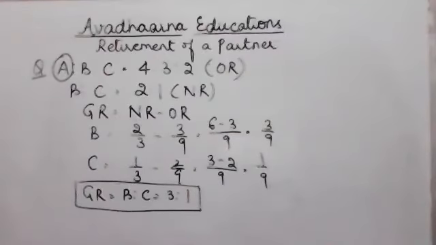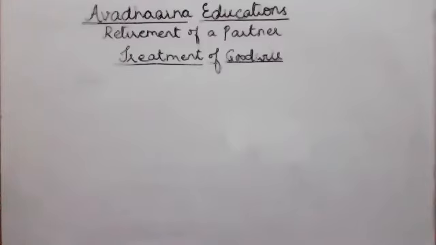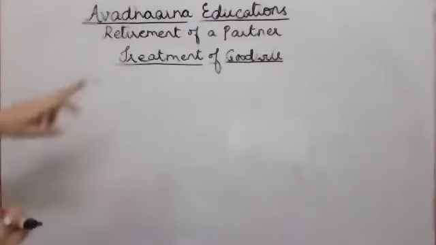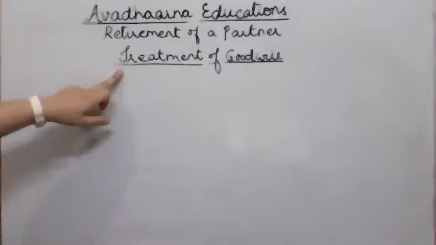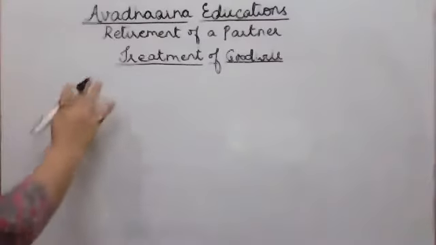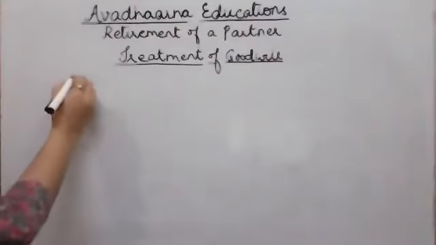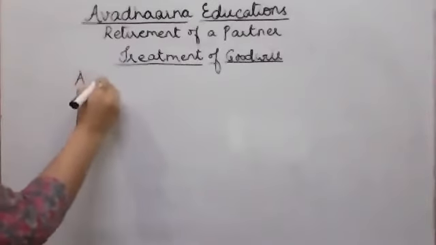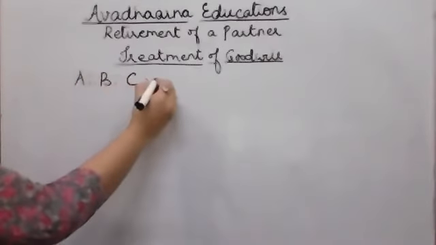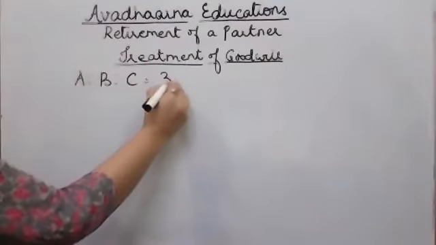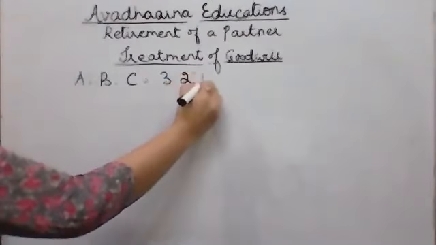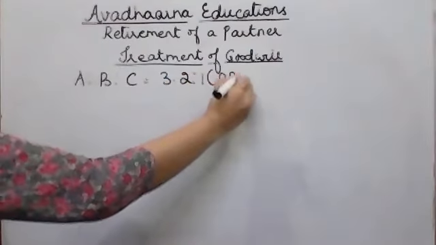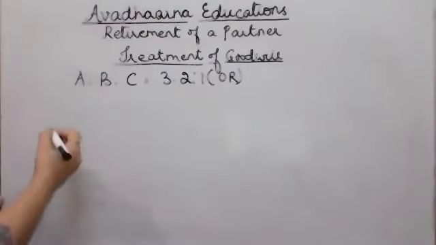Hope you have understood the solution of this problem. Now let's start the next concept, that is treatment of goodwill in case of retirement of a partner. Now in order to understand this concept, let's take an example. Let's say there are three partners, A, B, and C, and they were sharing profit and losses in the ratio of 3:2:1. This is the old profit sharing ratio among the existing partners.